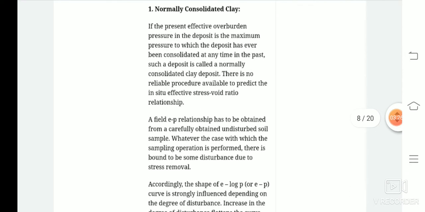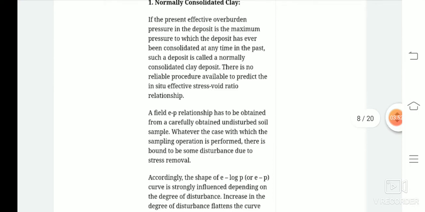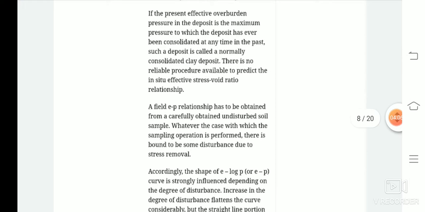The first is the normally consolidated clay. What is normally consolidated clay? If the present effective overburden pressure of the deposit is the maximum pressure to which the deposit has ever been consolidated at any time in the past, such a deposit is known as a normally consolidated clay deposit. There is no reliable procedure available to us for the prediction of the effective stress and void ratio relationship, but the field relationship for the void ratio and effective stress has been obtained from undisturbed soil samples.